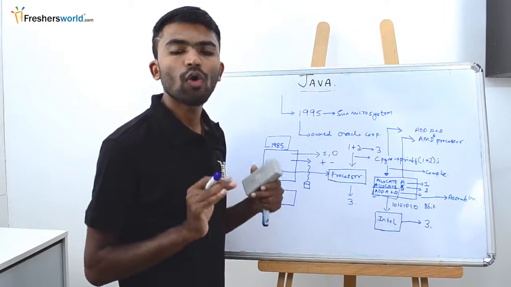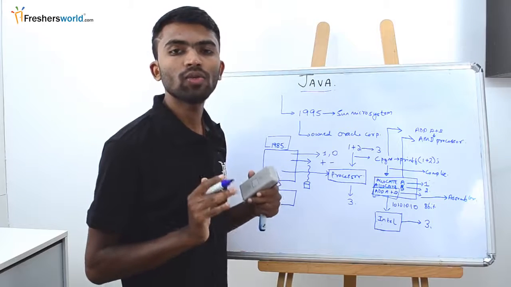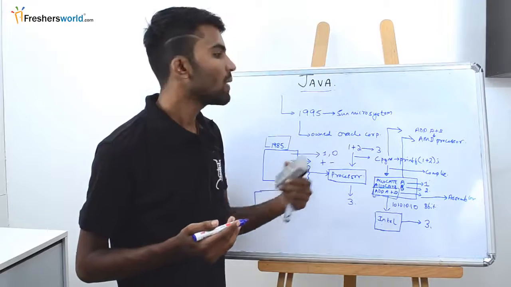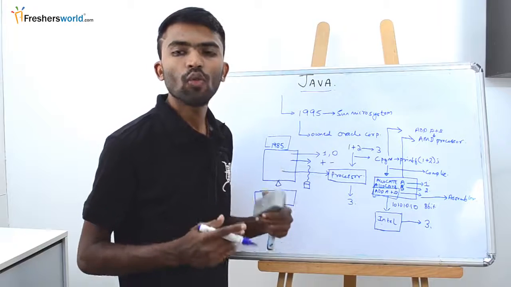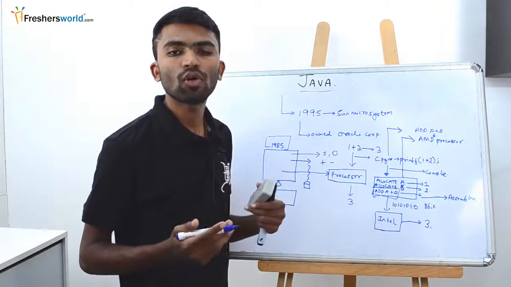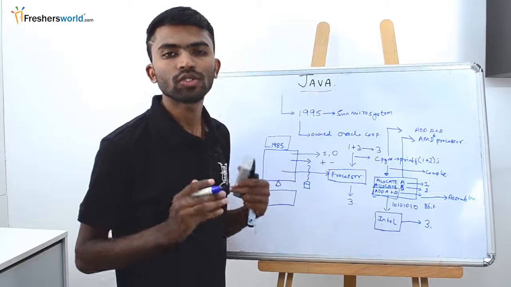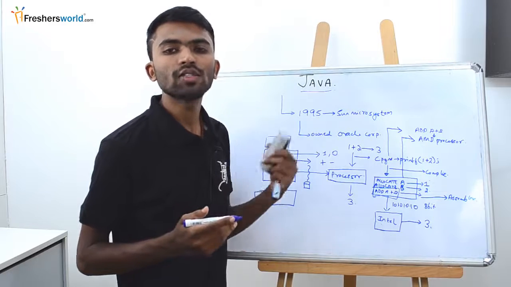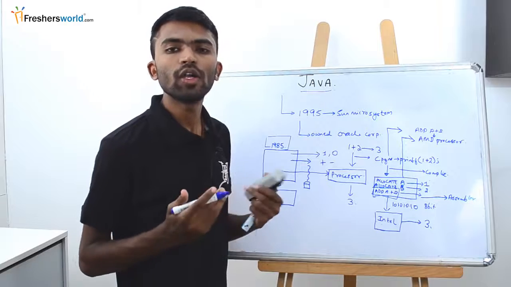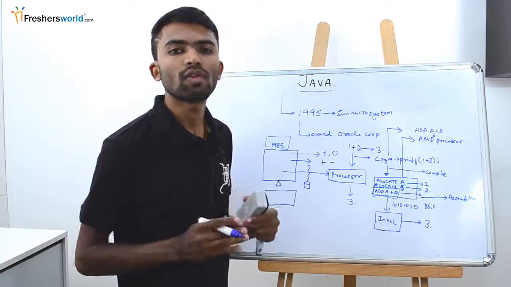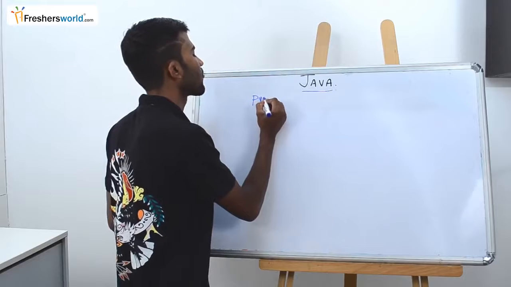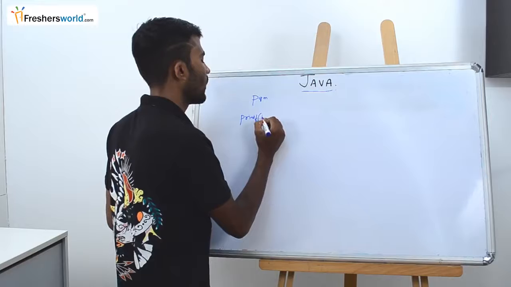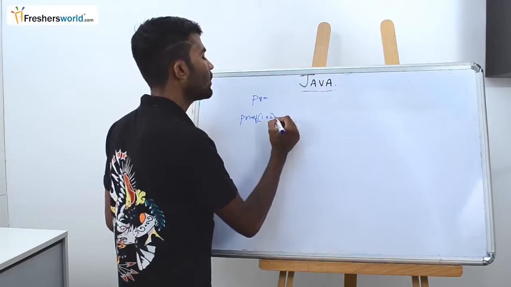So what was the drawback? We'll try to recap it again and see what drawback there was in a programming language like C, which executes native code based on the processors. We'll just recap what the drawbacks are and what made us introduce a new programming language known as Java. Now I have a simple program, something like print 1 plus 2. Now I give it to the compiler.